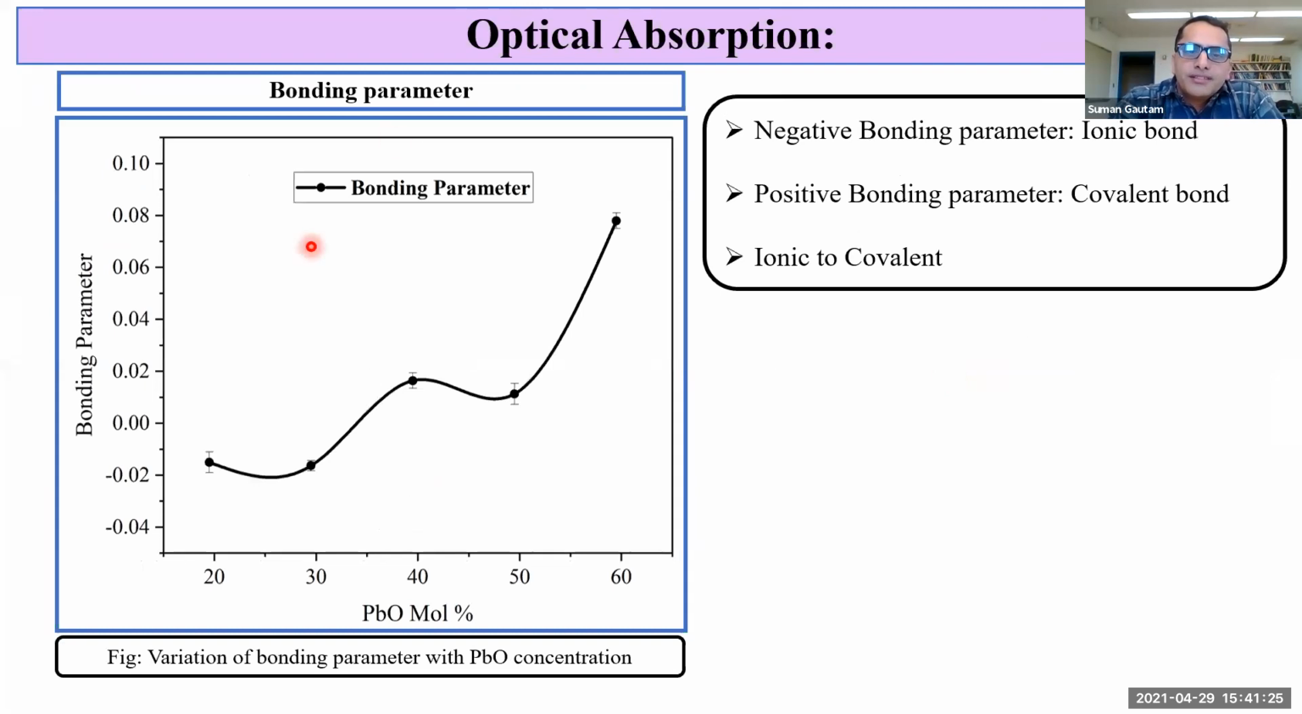In order to know the bonding system of my glass, I calculated the bonding parameter. It is the plot of bonding parameter with PbO concentration. From the figure, it is observed that the bonding parameter is negative for 19.5 and 29.5 mole percentage. That indicates the formation of ionic bond. And the bonding parameter is positive for 39, 49 and 59.5 mole percent of PbO. That indicates the formation of covalent bond. So as we increase the PbO concentration, the bond shifted from ionic to covalent.